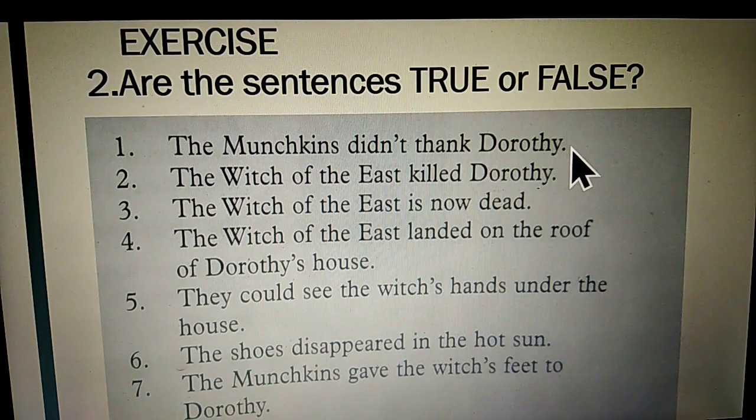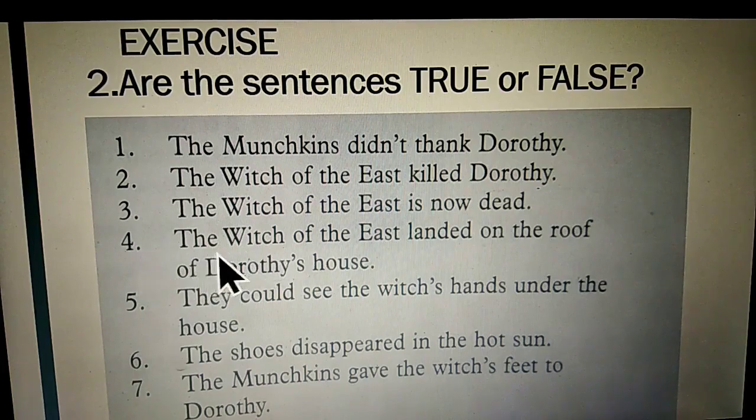Yes, it's false. They thanked Dorothy. Number 2, the Witch of the East killed Dorothy. The Witch of the East killed Dorothy, or Dorothy killed the Witch of the East? Yes, it's false. Number 3, the Witch of the East is now dead. Yes, of course. It's a true statement.